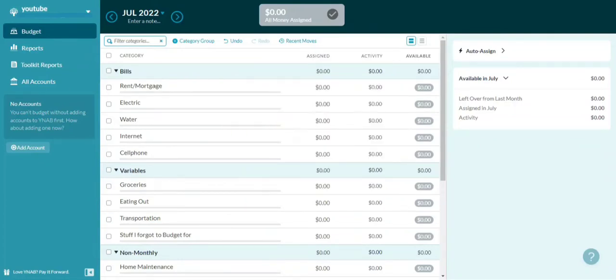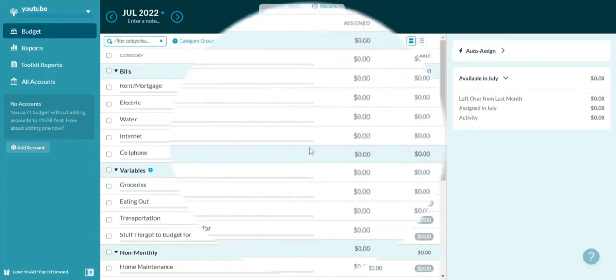So, if you did your budget and you said you were going to spend this money in this category, that category, that category, A, did you actually do it? And B, how much did you overspend? How much did you underspend? So you can see how much you spent in a given month. And that's what I love about this app, or this program.